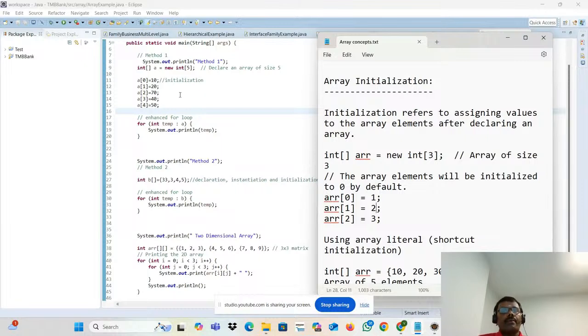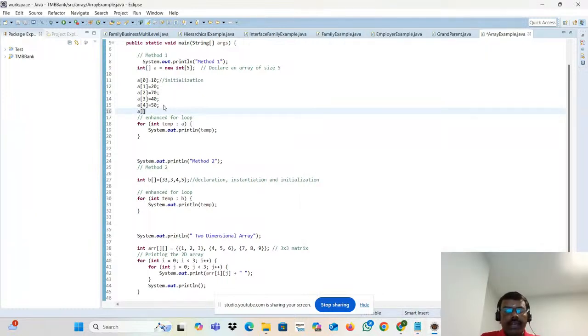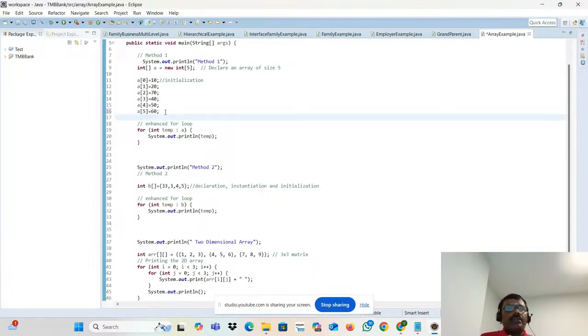You will feel, here the size is 5, right? Can I put A[5] also? Why can't I store A[5] something like 60? The reason is I cannot store A[5], because an array starts from the 0th position onwards. So only 5 elements you can store because my size is 5. They will be stored in 0, 1, 2, 3, 4. So totally 5 elements are allocated.